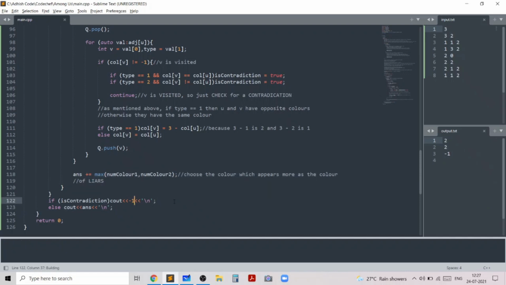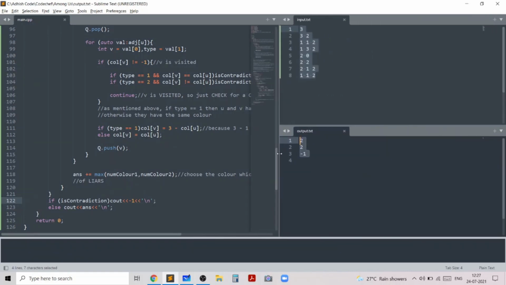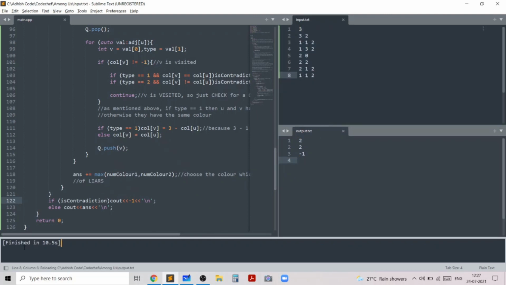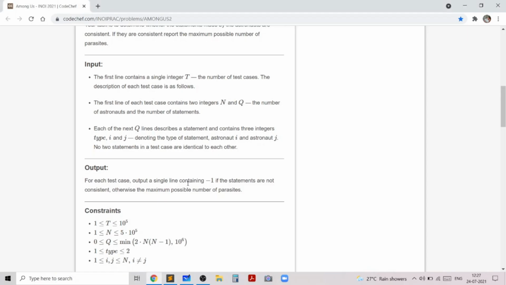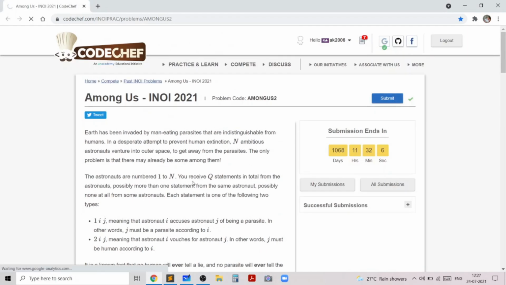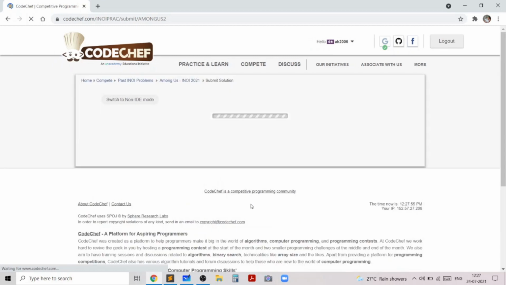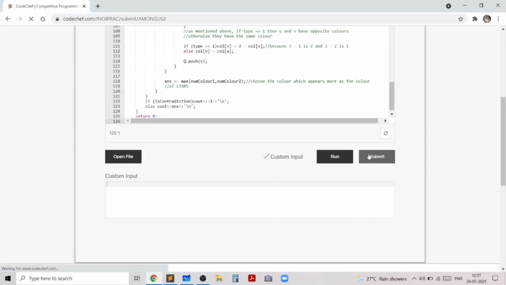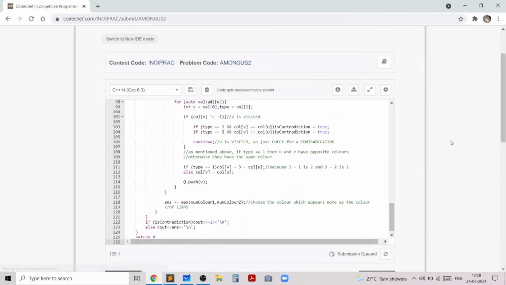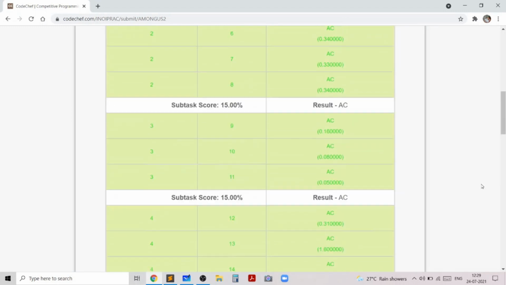And if we run this code on the sample test cases, we see that we get the correct output of 2, 2 and -1. And let's just submit this code to see that it gets accepted. So as you can see, my code got accepted.